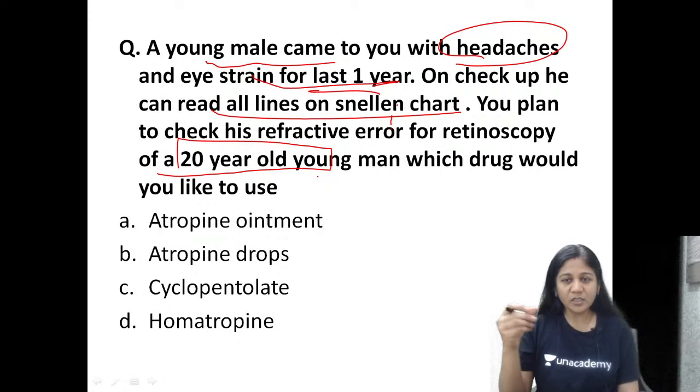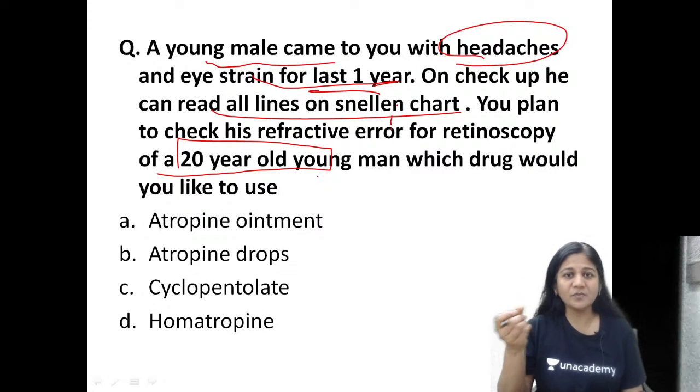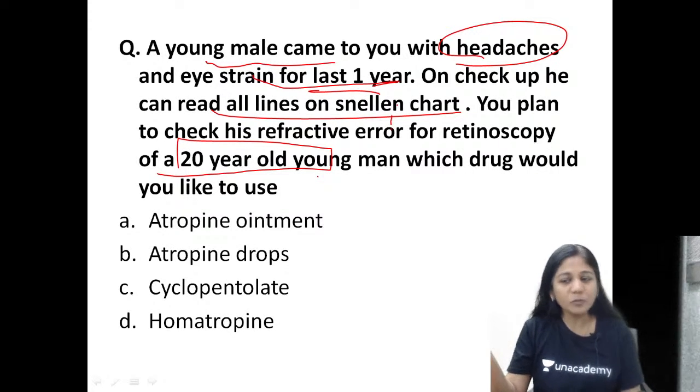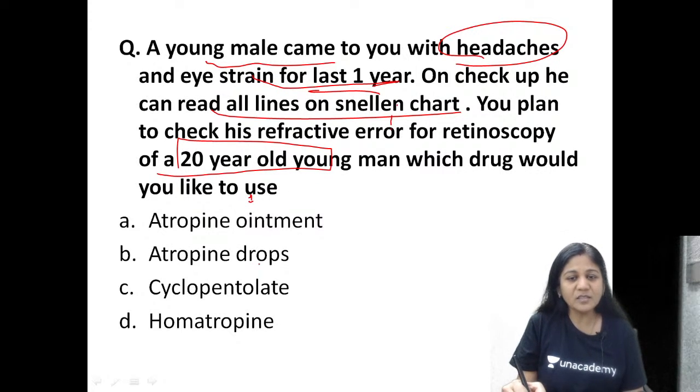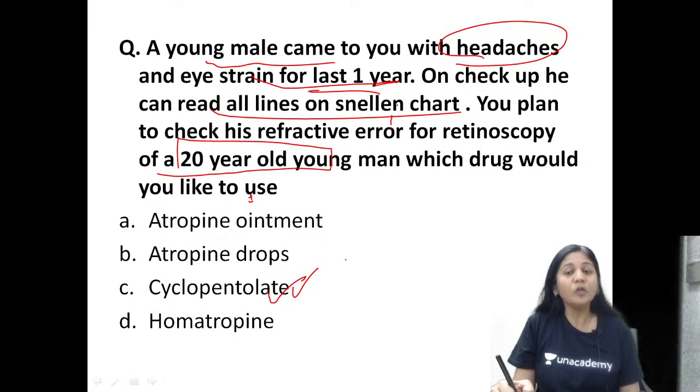So the earlier question which we took was a problem-based question from fungal ulcers. Fungal ulcers are very commonly asked to you. Now here the concept has already been asked to you. They have asked you what are the cycloplegics which you used for checking the refractive error. So here I have created just a problem. So what is the answer? So the better answer would be cyclopentolate drops, not Homatropine. The better would be cyclopentolate.